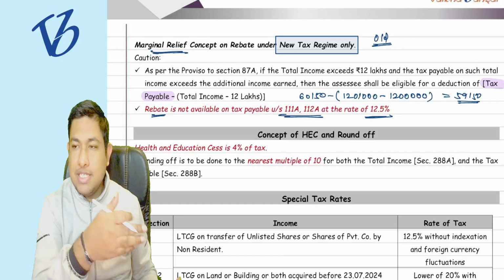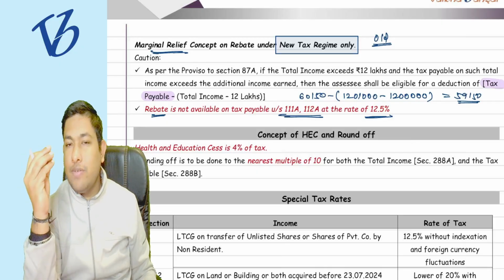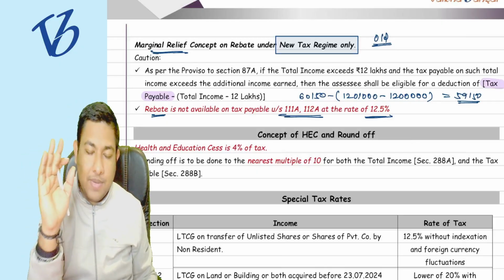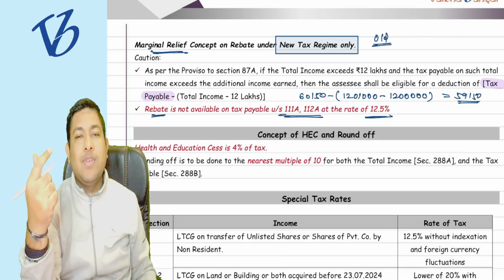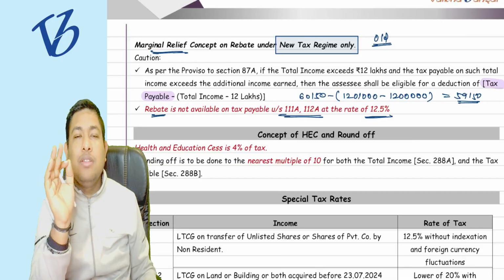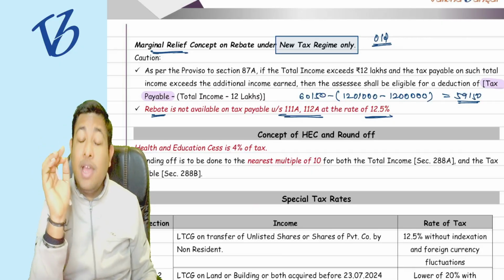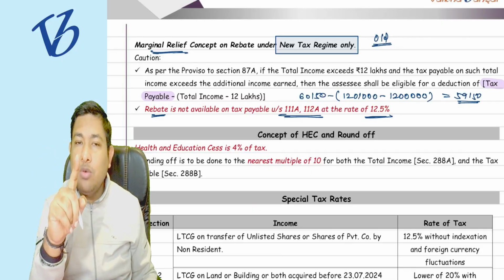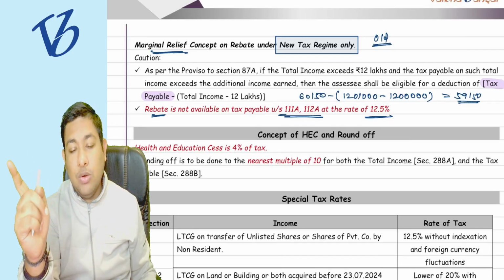Afterwards, in Budget 2025, Nirmala Sitharamanji said that for 111A as well, the rebate will not be applicable. So for 111A and 112A, remember, the rebate will not be given on that income. The concept of marginal relief in the case of rebate is only applicable to new tax regime persons, not the old tax regime.